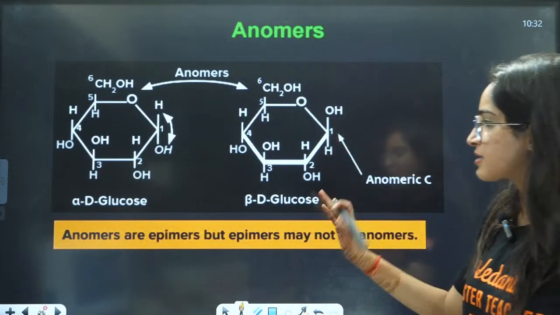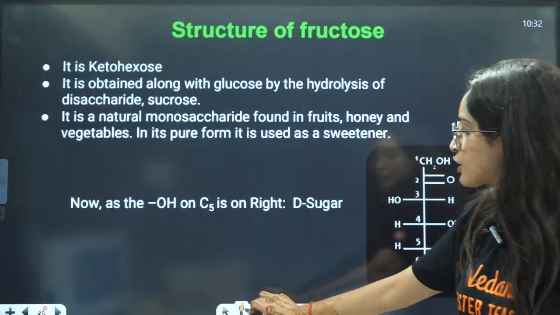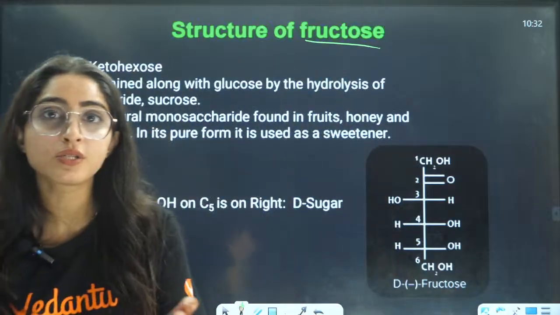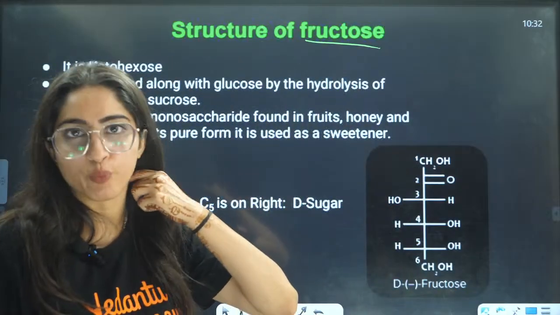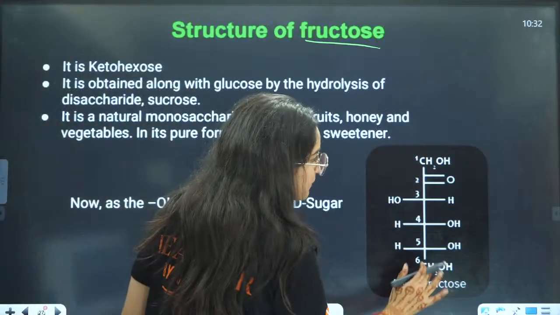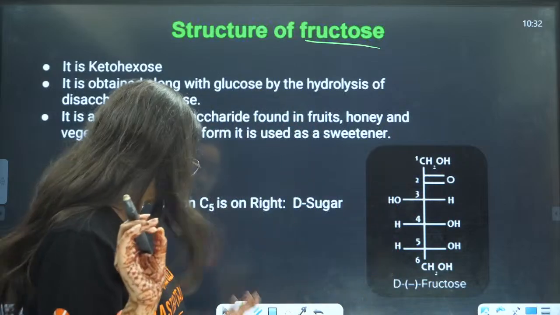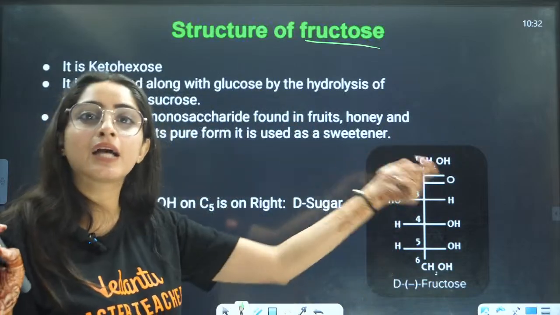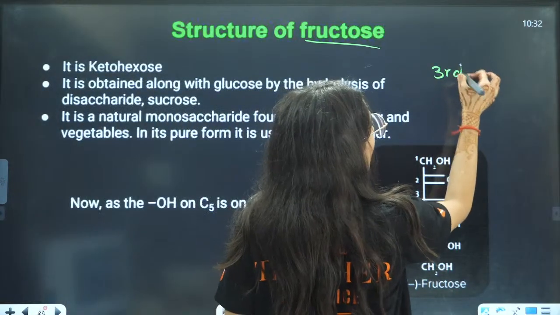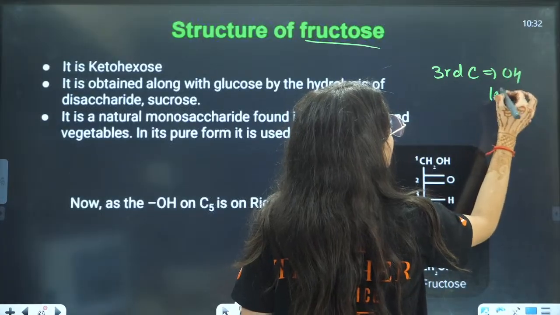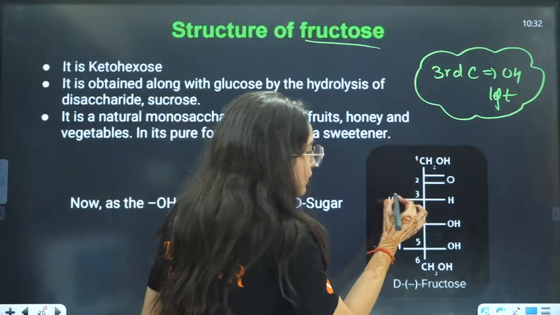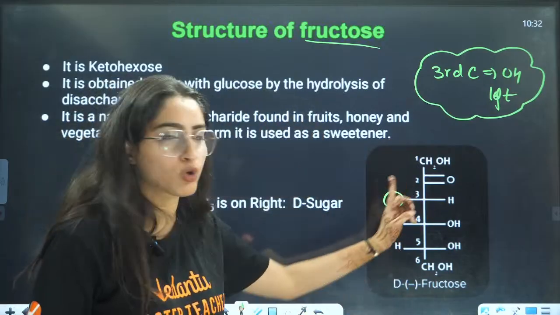Now these are the same structures that we have already drawn. Now let us talk about fructose. In the case of fructose, you will have a ketose, a keto group, and the keto group is on the second carbon. As you can see here, 1, 2, 3, the same thing is valid: the third carbon will have OH on the left side, and the rest of them are on the right side.